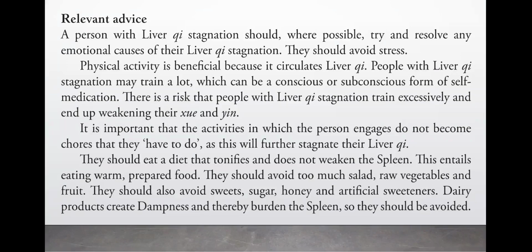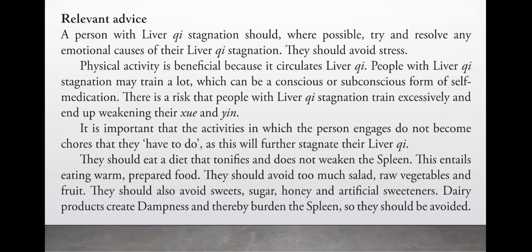It is important that the activities in which the person engages do not become chores that they have to do, as this will further stagnate their liver Qi. They should eat a diet that tonifies and does not weaken the spleen. This entails eating warm, prepared food. They should avoid too much salad, raw vegetables, and fruit. They should also avoid sweets, sugar, honey, and artificial sweeteners.